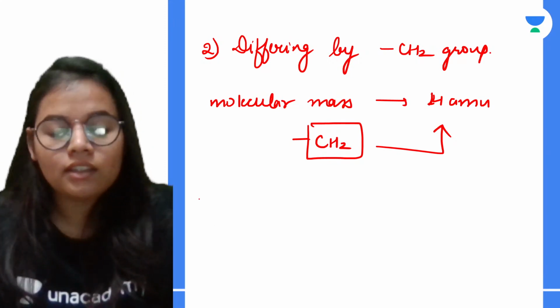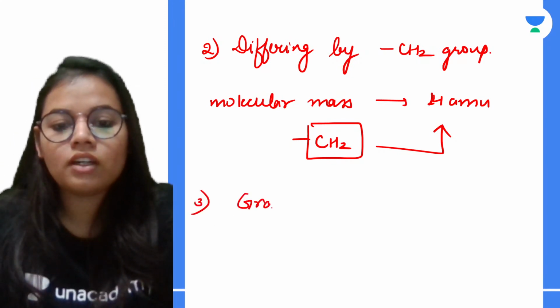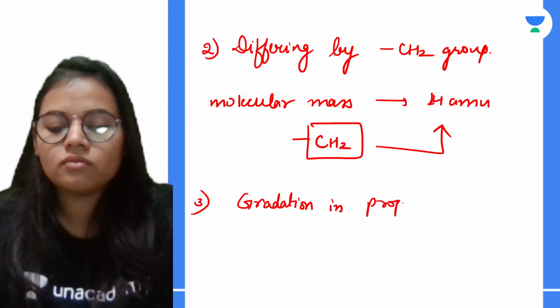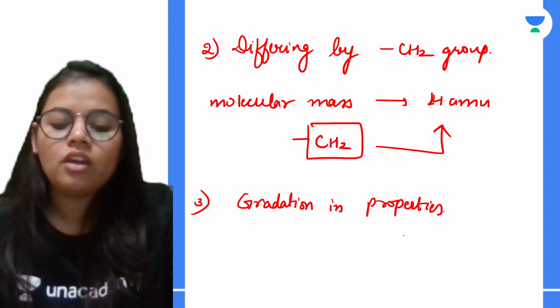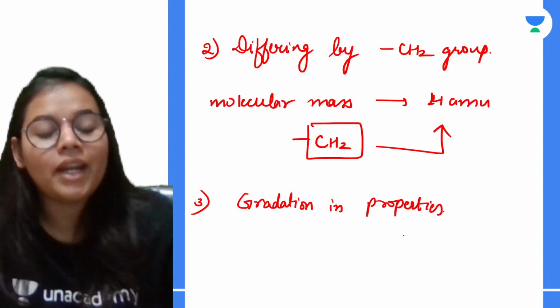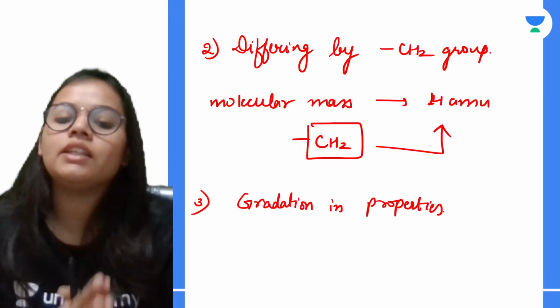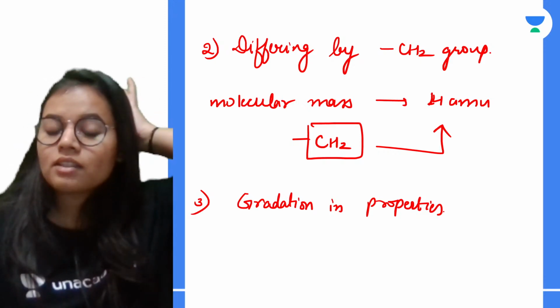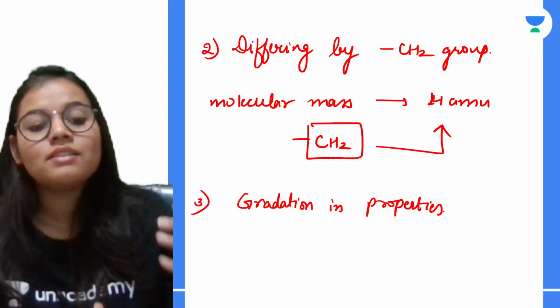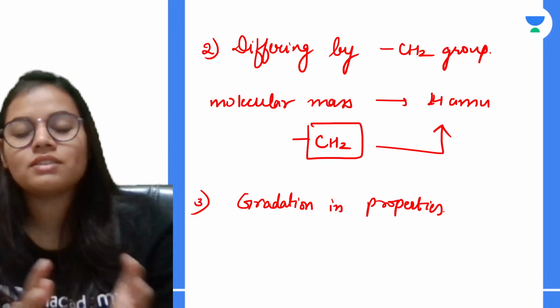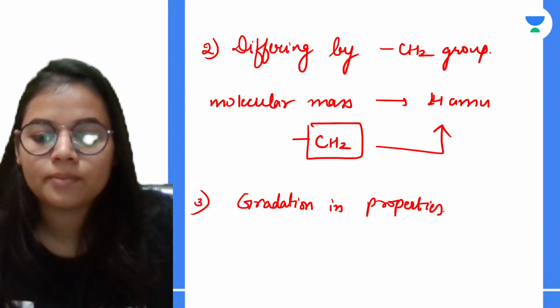Okay, then the third is we are going to see a regular gradation in properties. So for example if I talk about the melting point, the boiling point, the density, वो क्या होगा? धीरे धीरे increase हो रहा है. And what is the reason basically for this increment? जैसे ही हमारे carbon atoms बढ़ रहे हैं, it will start to increase bit by bit.